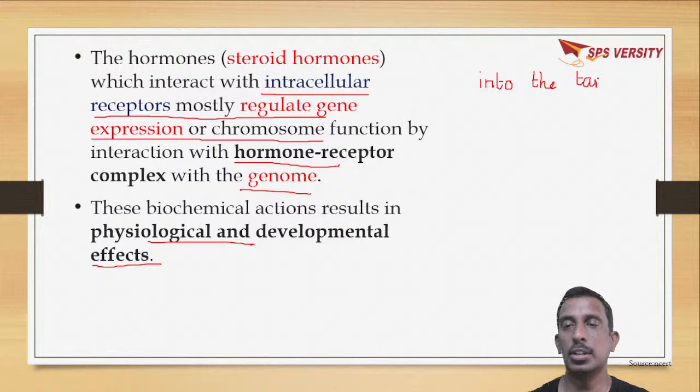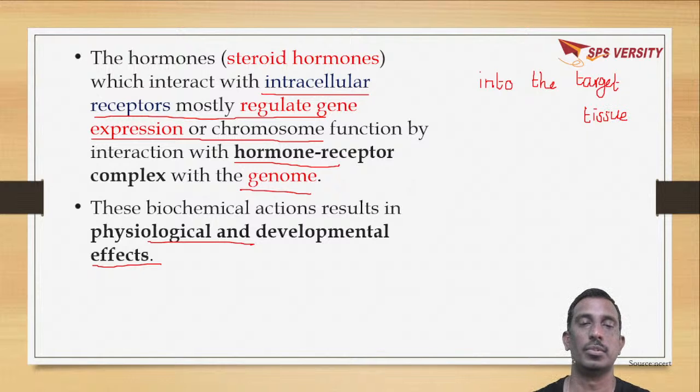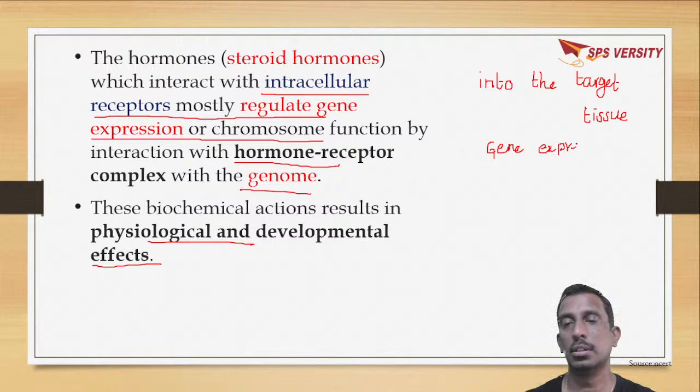So when they enter the target tissue, they will interact with the genome, which will regulate gene expression, which leads to the physiological effect.